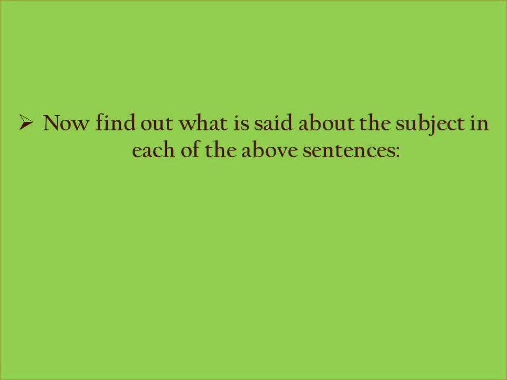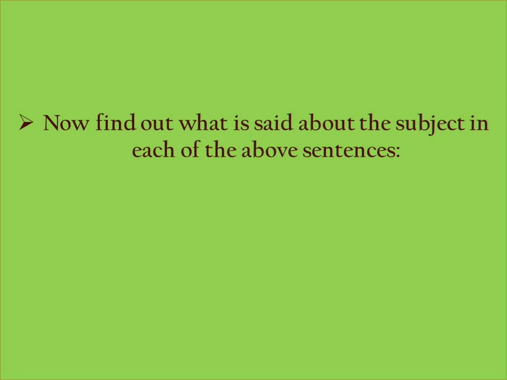Let us move on to the next topic. Now find out what is being said by the subject in each of the above sentences. For example, the first example which we have seen is, the hen lays eggs. Now, the hen is the subject, you understood, right?